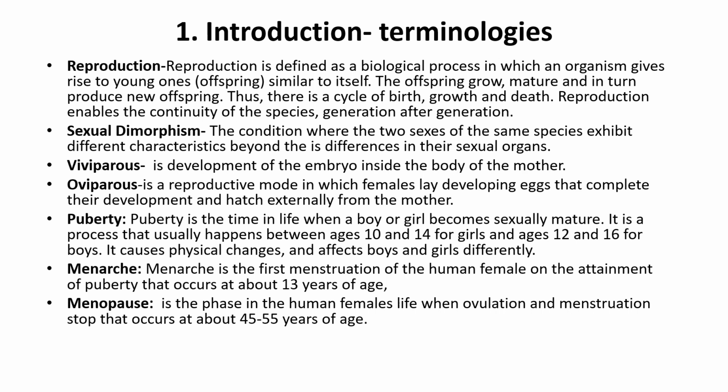Menarche is the first menstruation of the human female on attainment of puberty, which occurs at about 13 years of age. Menopause is the stoppage of the menstrual cycle, that means ovulation, and it occurs at about 45 to 55 years of age in the female.